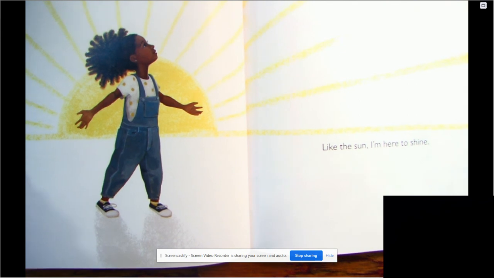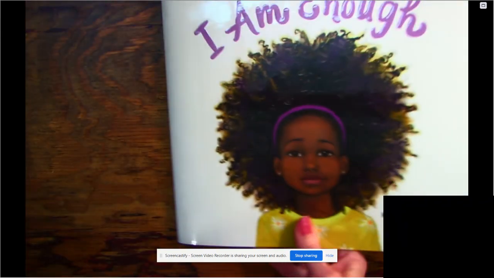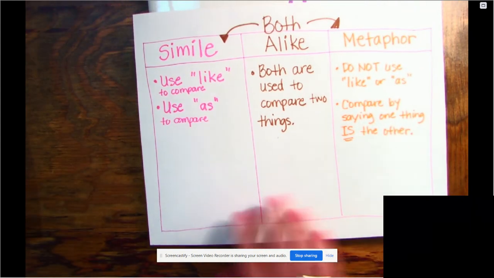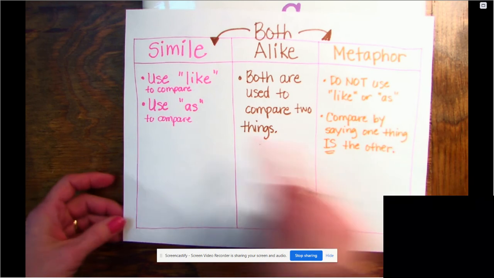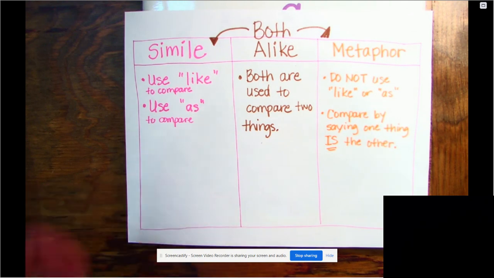Okay, so remember, when we first started talking about this book, I was pointing out similes and metaphors. Right? Those are some things that good writers use. She used a lot of them in here, right? She talked about all the different ways grace is like something else, like the sun, like a heart, right? So I want you to be thinking about similes as you work on today's Google Classroom assignment.